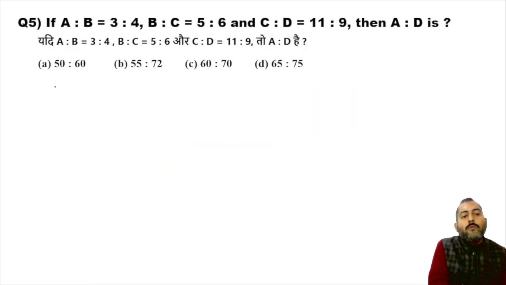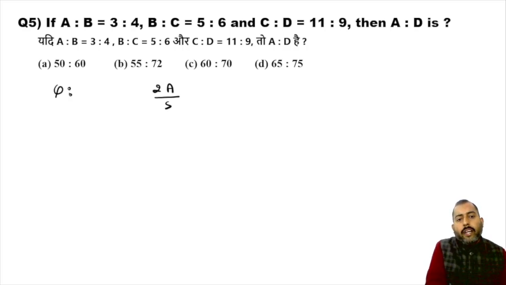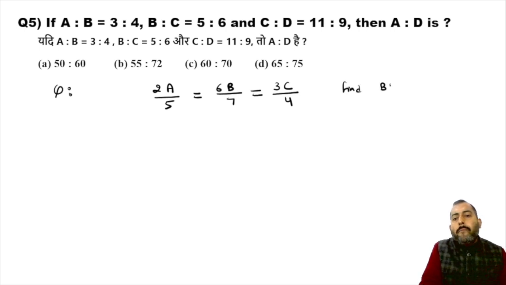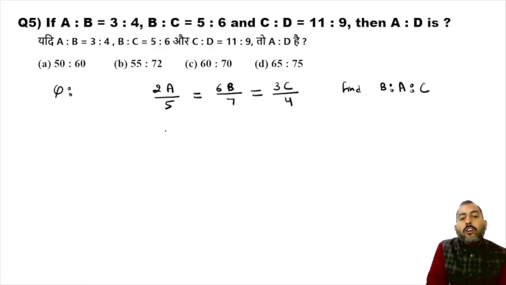Okay. Now there could be one more scenario. Suppose the examiner can give you something like this: twice of A upon 5 is equals to 6 times B upon 7 is equals to 3 times C upon 4. Find the ratio between B is to A is to C. So in this question, firstly, write down A, and below A it will be 5 by 2.